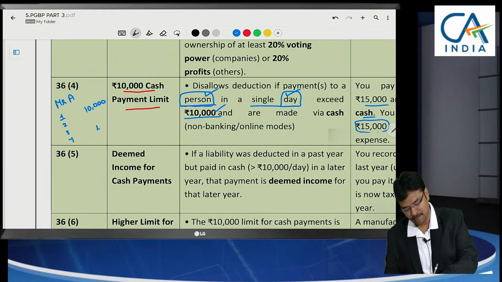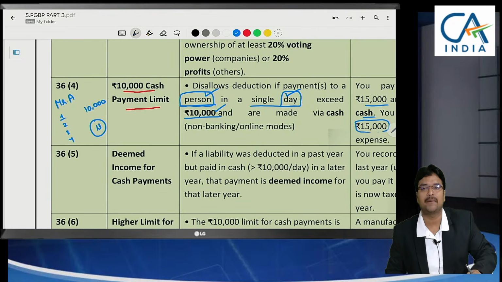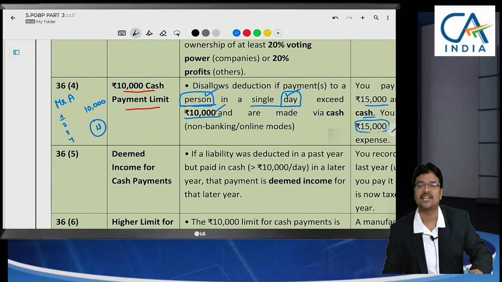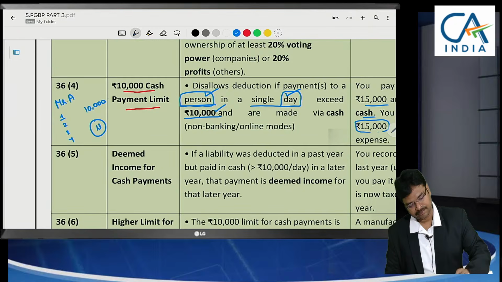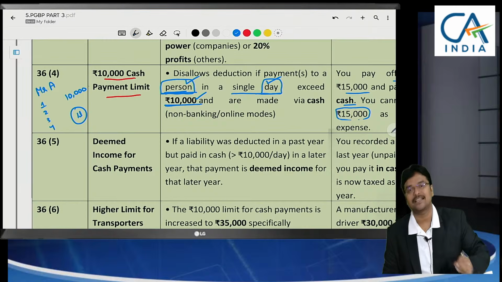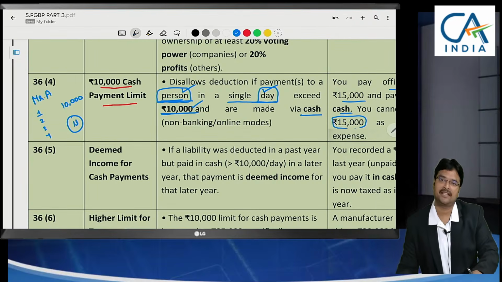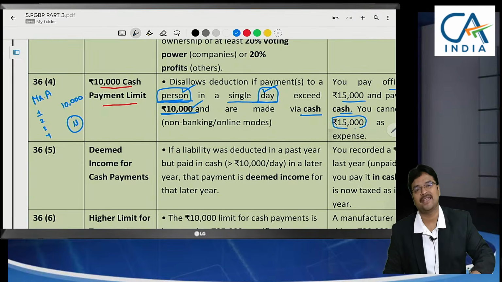Sir, for example, if the bill amount is 1 lakh, can I make 10,000 daily payment? Yes, 10,000 each for 10 days if you make cash payment. Is it an allowable expenditure? Yes, this is an allowable expenditure only. But what has to be taken care of here is that in a single day and also to a person, this 10,000 limit has to be applied. This is only when you make payment in cash. Sir, can we make UPI payments? Yes, NEFT, RTGS, UPI, anything you can do. Only cash has been prohibited here.